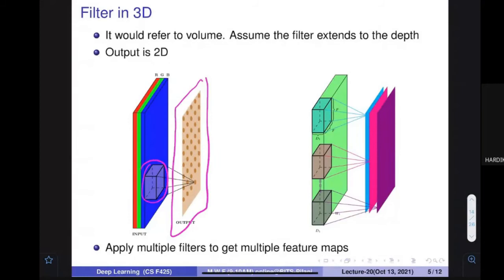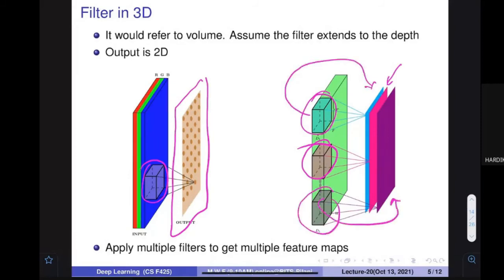I can apply a different one also. I can apply one more filter and I get one more plane. When I apply this, I get this plane. When I apply this, I get this plane. So multiple planes I can find out. If some image is there, multiple features I can find, and then I can combine them and take them forward.